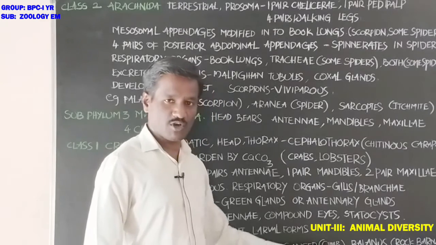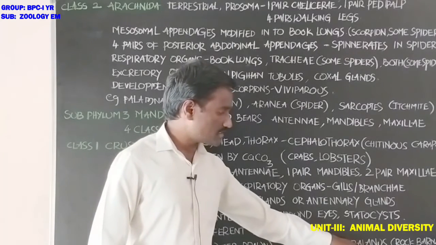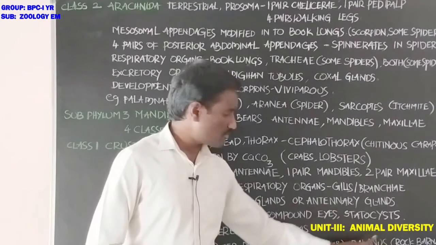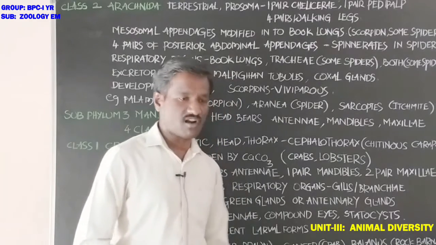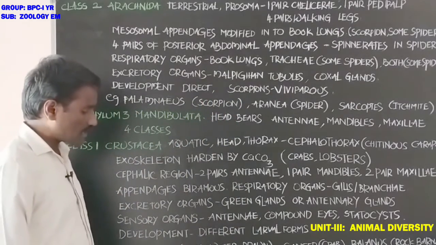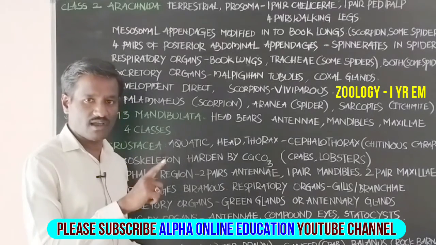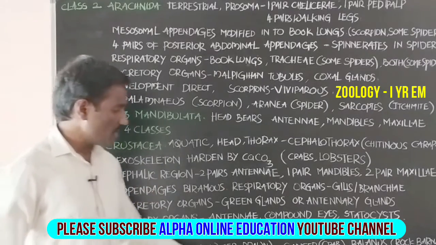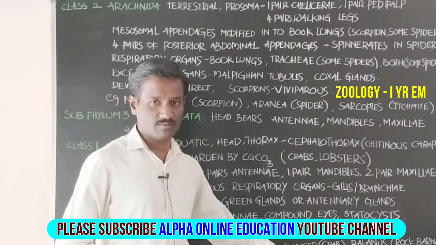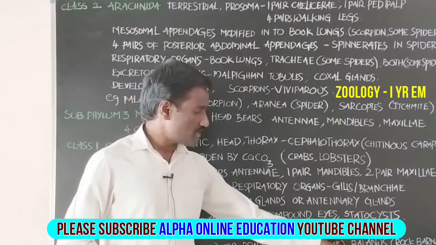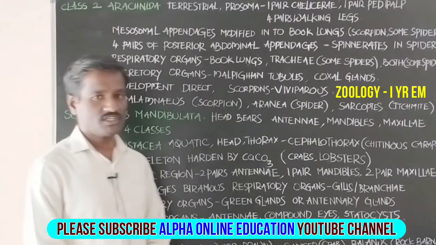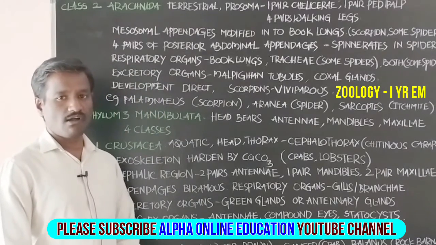Balanus, rock barnacle. Sacculina, root-headed barnacle. Astacus, crayfish. Daphnia, water flea. These are the examples for class Crustacea.